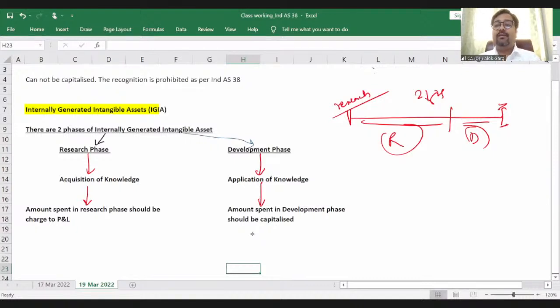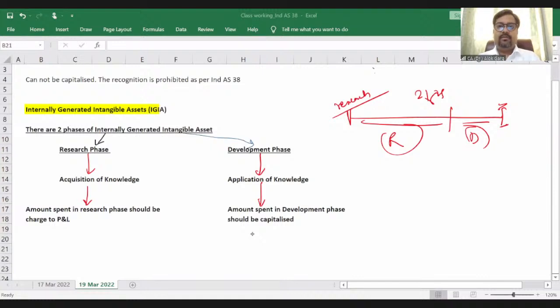But before qualifying CA, you are not clear whether you will be able to become a CA or not, right? So friends, I hope this research phase and development phase is clear to all of you. Is it clear? Good.